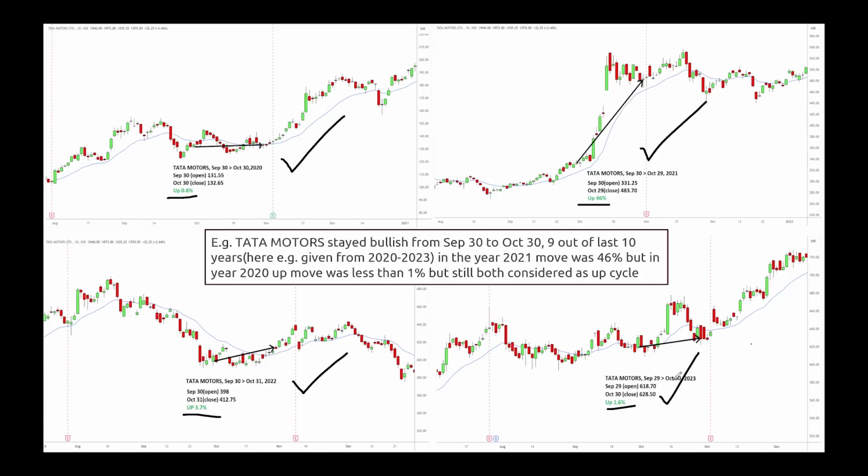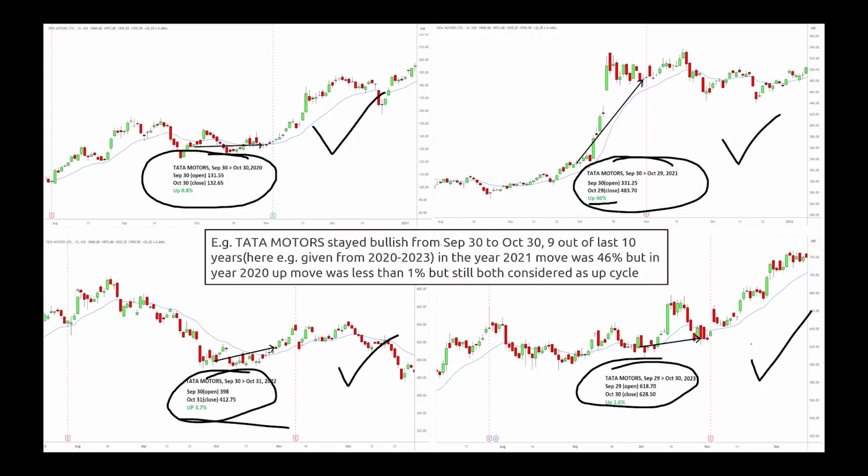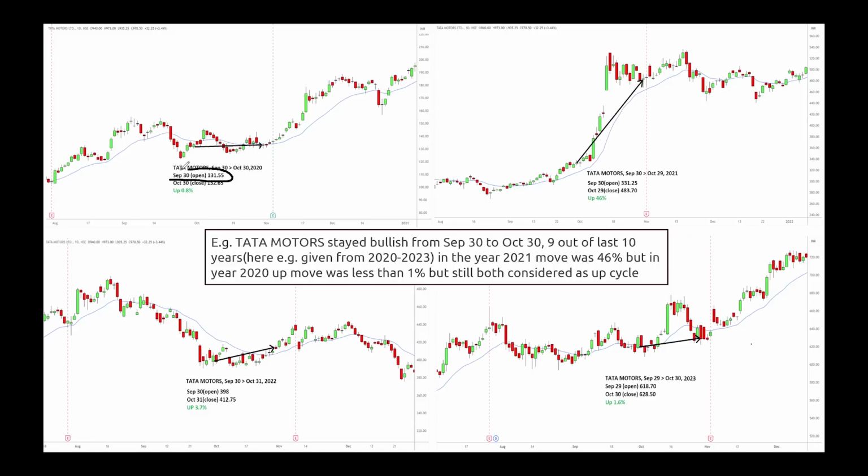Here 1.6%. Now you know why I was telling you about up cycle or down cycle: don't be under the impression that it rallied 10%, 20%, 30% like that. Even if it stayed bullish for 1%, it is considered an up cycle. What is important is the open price at the beginning of the cycle, and the close price at the close of the cycle.